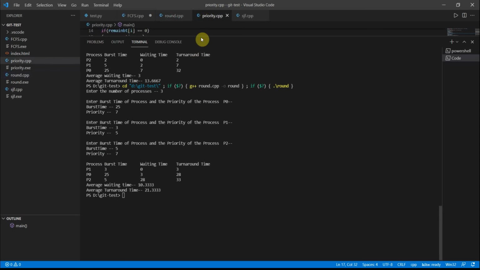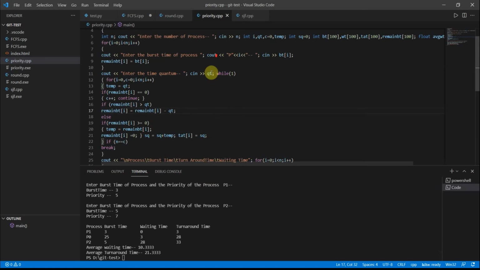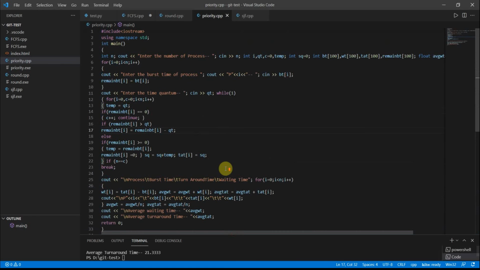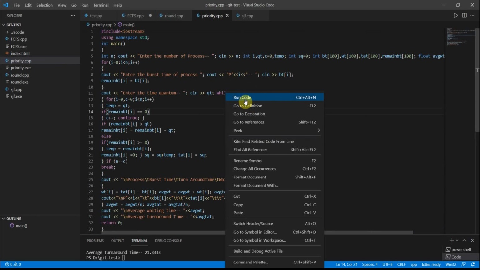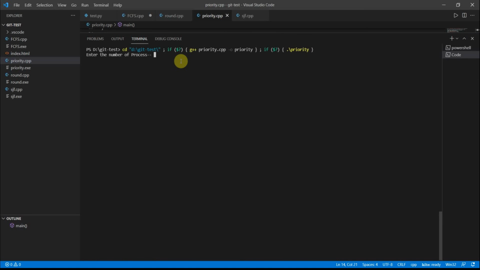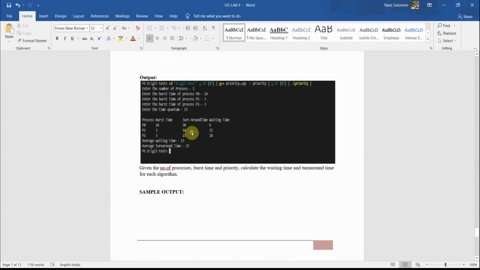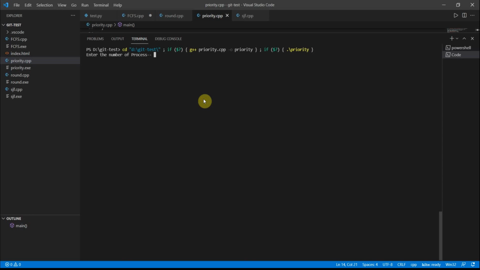Okay, now let's go for the priority. Priority is the main one. This minimizes the time consumed, so it can finish all the things on time. It doesn't show partiality. In simple terms, it doesn't waste the time of any product. Now let me run the code. You can see here, as I have given in the example, 3, 24, and 3. Let's go for 3.